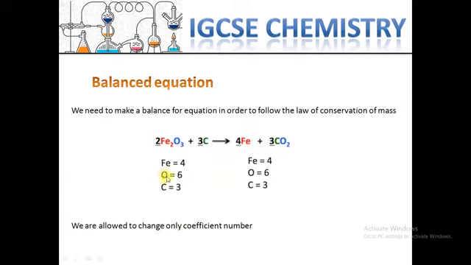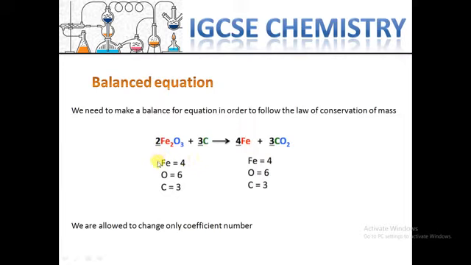We have 9 oxygen in reactants and 9 oxygen in products. 3 carbon atoms are in reactants and 3 carbon are also in products. So you need to make sure we have the same number of each atom in reactants and products.